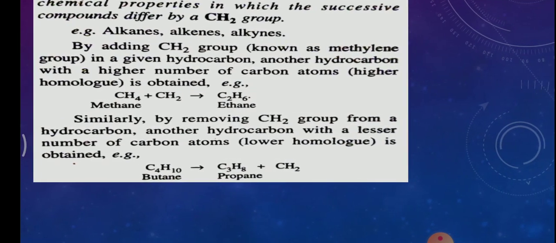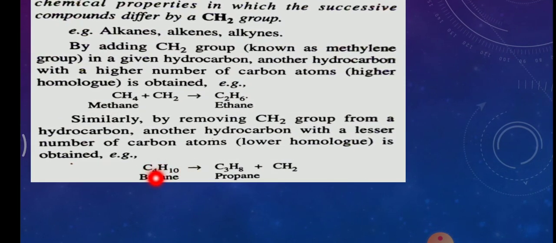You can see here. Suppose I have butane and I want to prepare propane. I just have to remove a CH2 group. In this case we are adding, in this case we are removing. In this case we got a higher homologue, in this case we got a lower homologue.